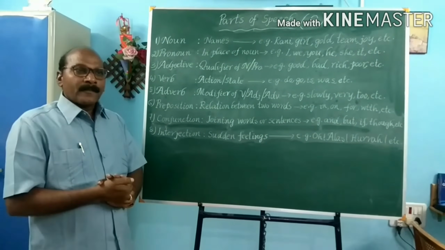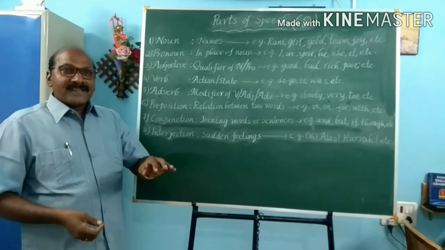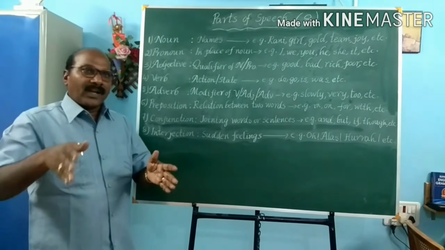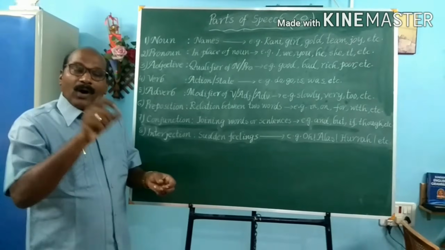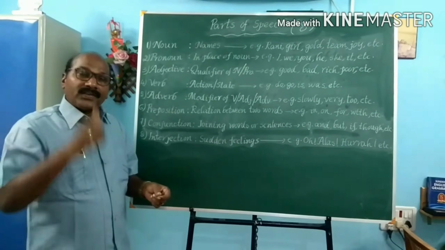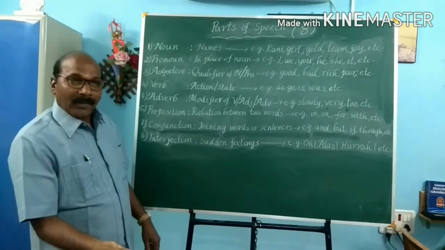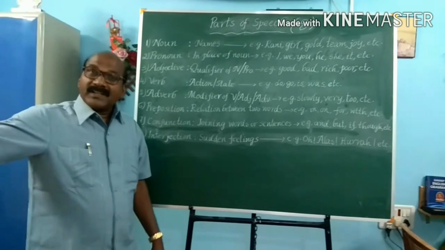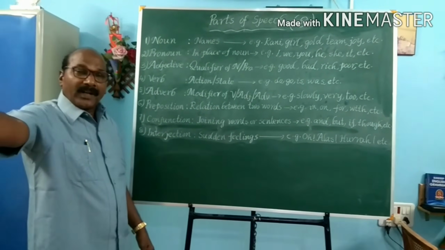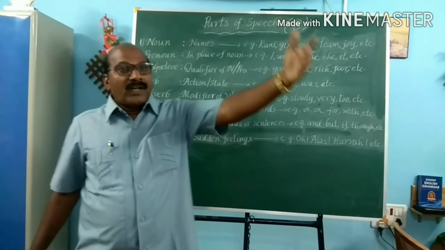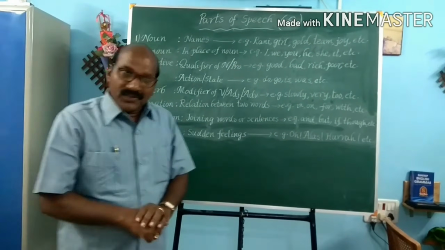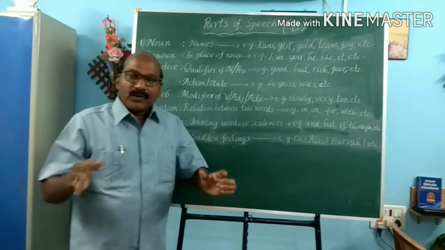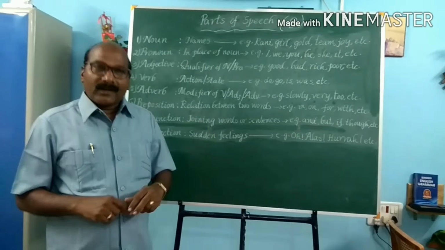For example, the book is on the table. The relation between the book and the table, what word? On. The book is on the table. The book is under the table. The book is at the table. The book is by the table. The book is behind the table. The book is beyond the table. These are all prepositions. And in fact, among all the parts of speech, preposition is the most difficult part of speech.